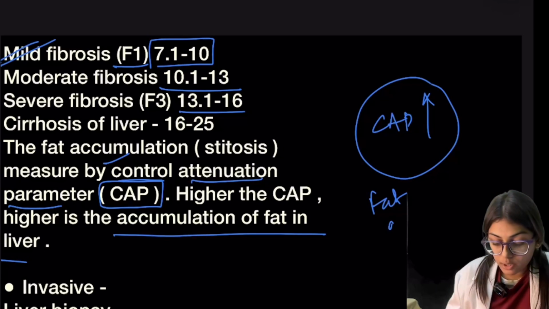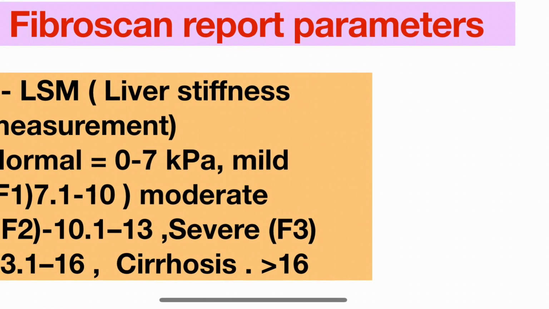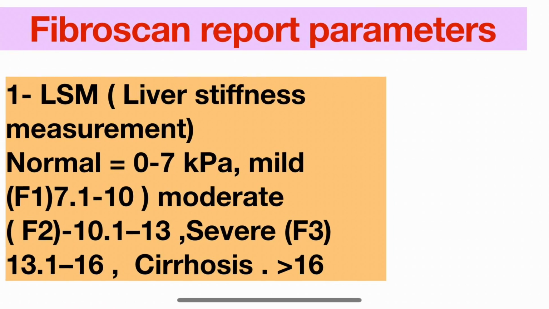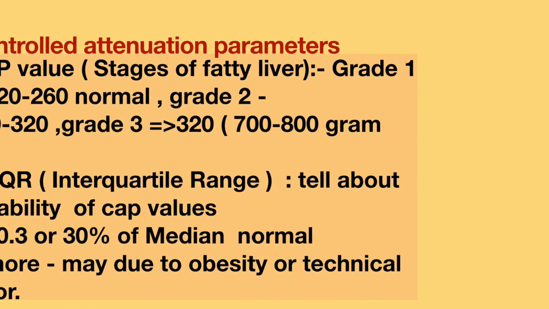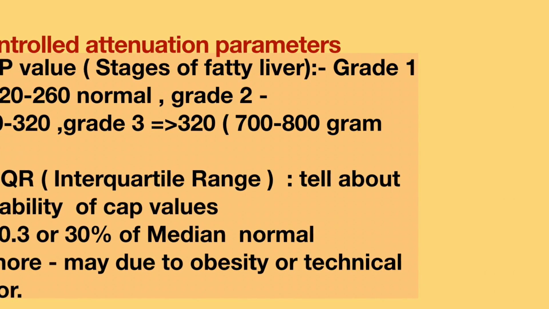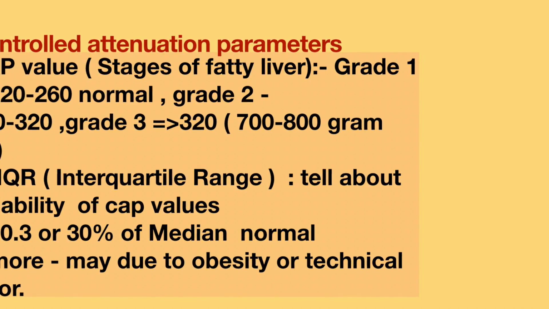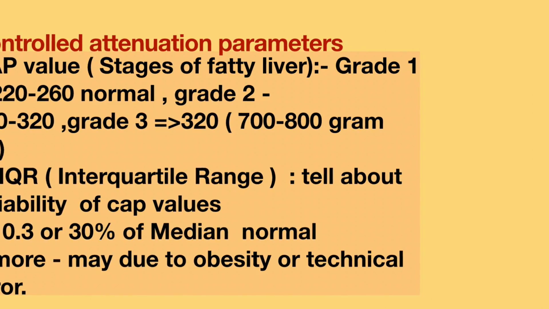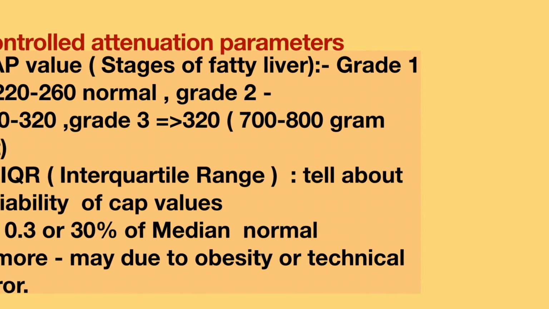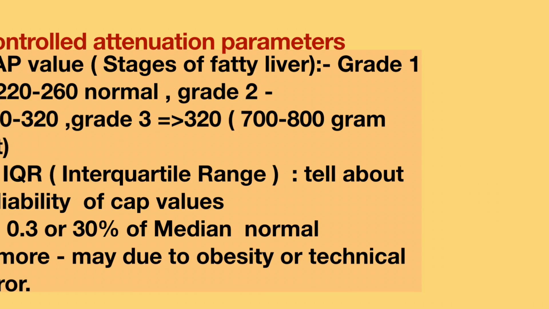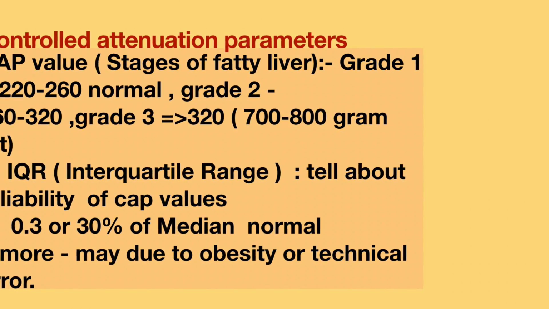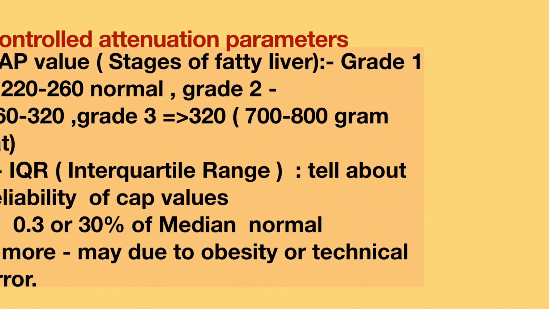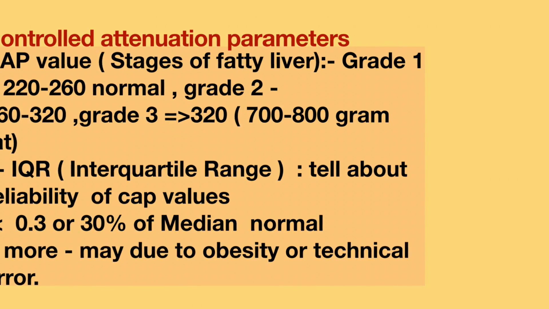The CAP value suggests the stages of the fatty liver. Grade 1 is from 220 to 260. Grade 2 is from 260 to 320. Grade 3 is more than 320. That is 700 to 800 gram of fat present in 1.2 to 1.5 kg of liver.